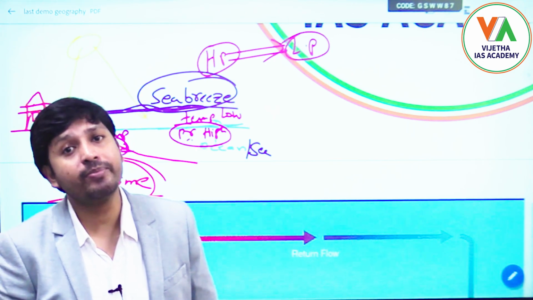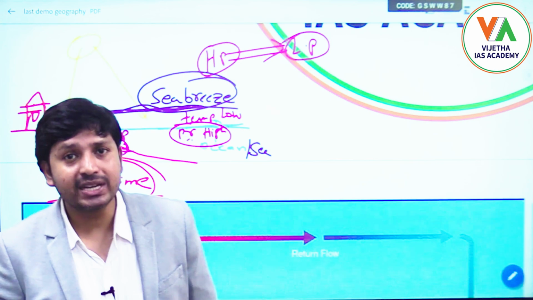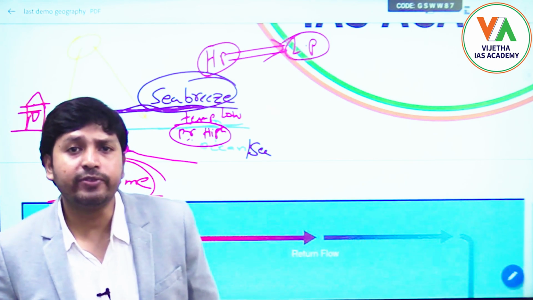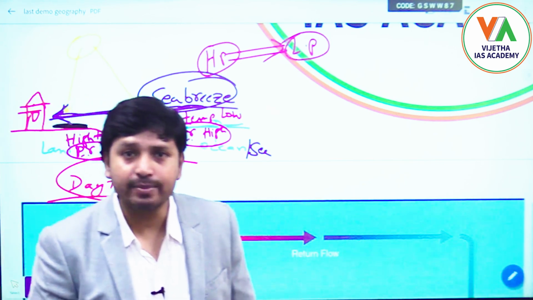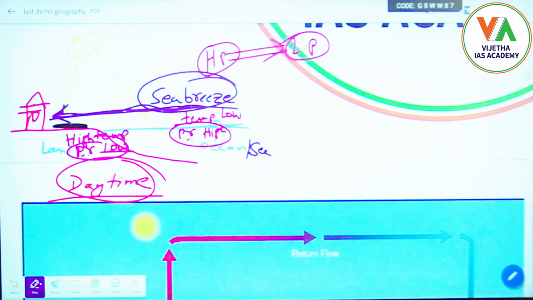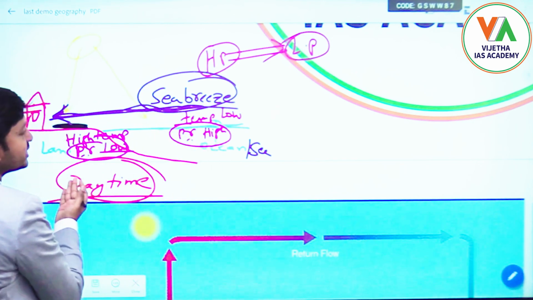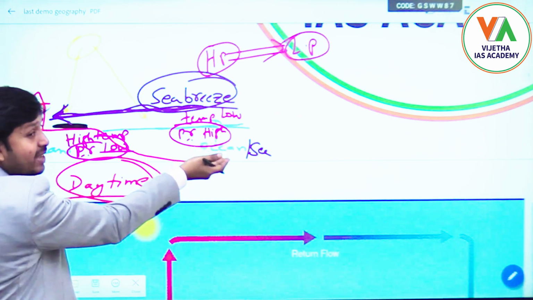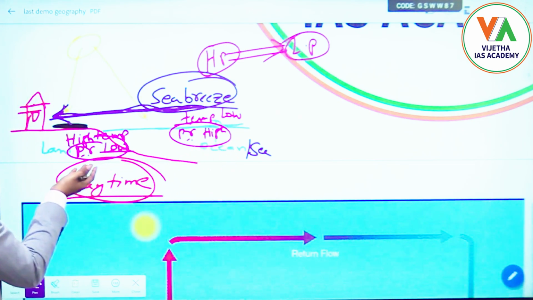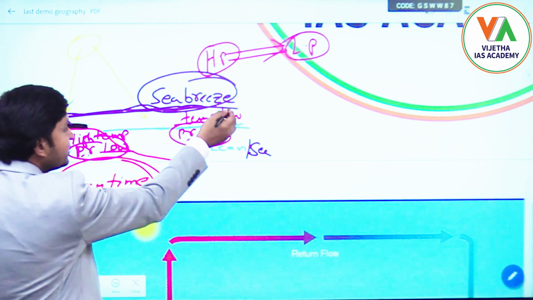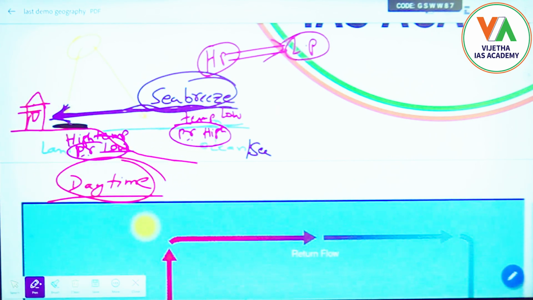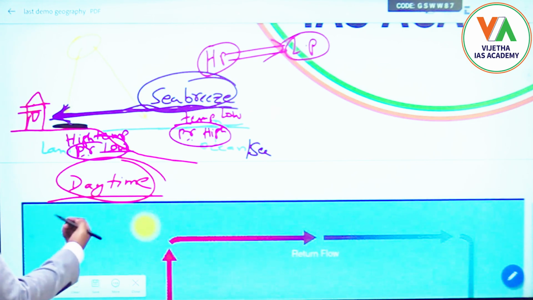If it is blowing from the mountains towards some other region, it is called mountain breeze. If it is blowing from the valleys, then it is called valley breeze. So in this case, as the winds are blowing from high pressure towards low pressure, where the high pressure is on the ocean and low pressure is on the land, and the wind is blowing from ocean towards the land, this is called sea breeze. Is it clear? Sea breeze.